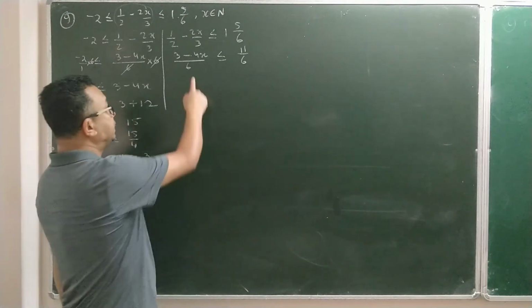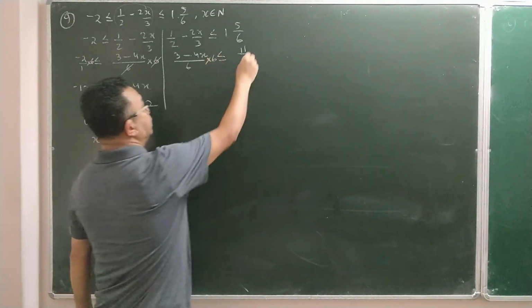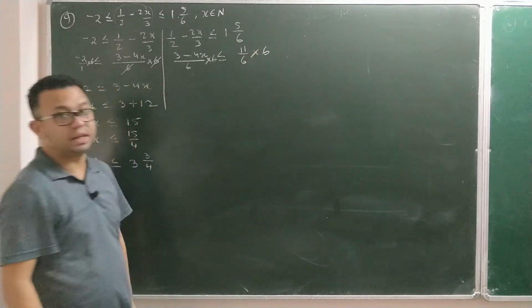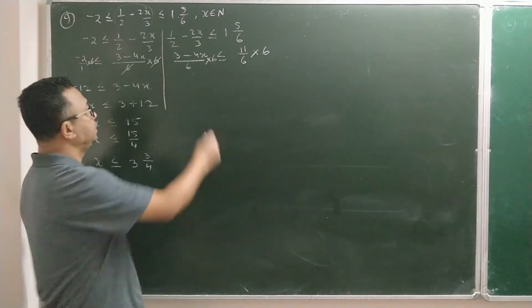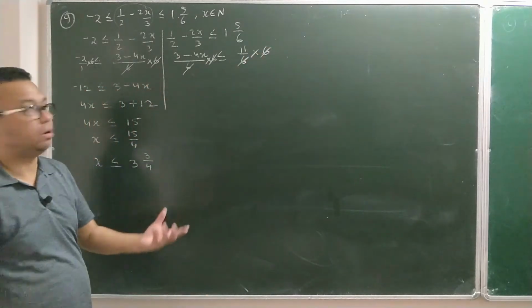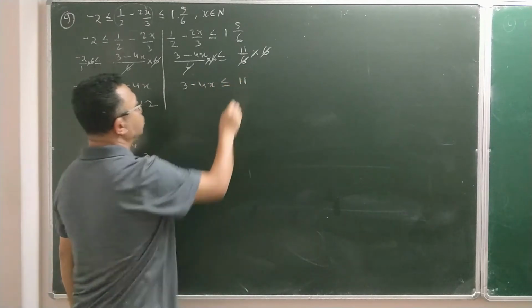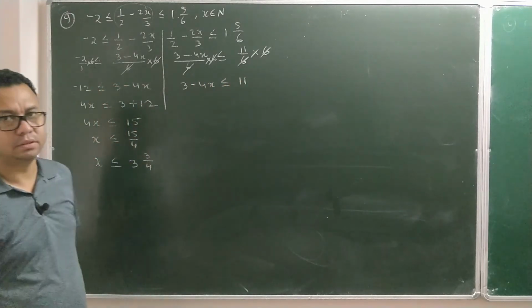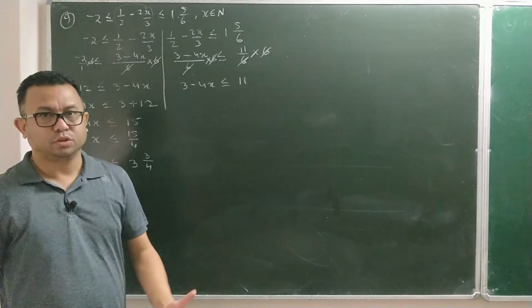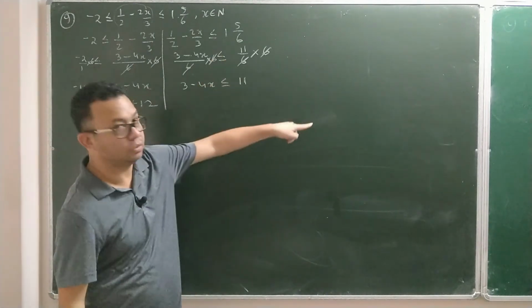So what do we do? The LCM of 6 and 6 is 6. So left side also I'll multiply with 6, and right side also I'll multiply with 6. Both sides I have multiplied with the LCM. See how nicely this 6 and 6 is gone. Now our fraction is gone. Now you can see 3 minus 4x is less than or equal to 11. Fraction gone. Now we'll do normal solving. X is negative, so to make it positive, let me shift it to the right side.